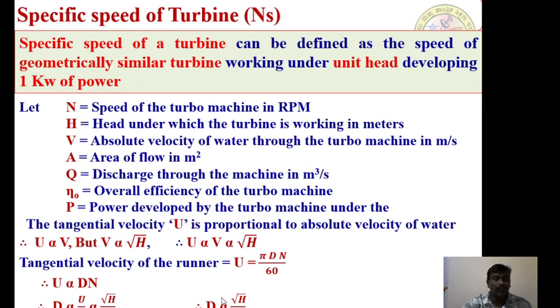The area of a flow is also a variable in this case, and the diametrical parameters, it may be a breadth, it may be a diameter, it may be a width, it may be a height of a respective turbine, it should be taken as a variable in this case. Therefore, U proportional to capital D and N. That's why I have not considered capital D as a constant parameter in this case, because it is a geometrical parameter. Therefore, if you solve for this, D proportional to U by N, and we know that U is proportional to root H, therefore capital D proportional to root H by N.